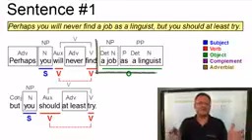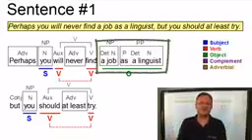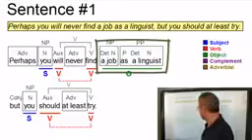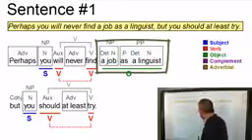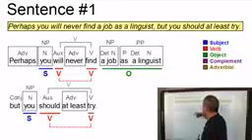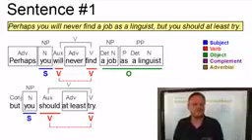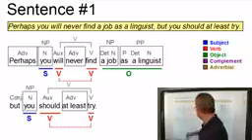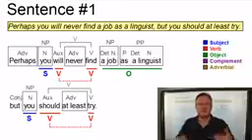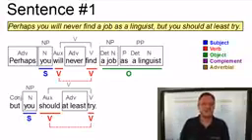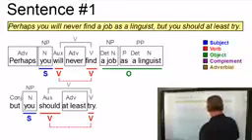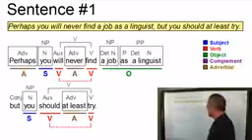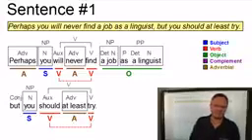The whole phrase can become the subject of a corresponding passive sentence. A job as a linguist, one unit, will never be found by you. So this is a suitable test for the fact that a job as a linguist can occur as an object of this sentence.